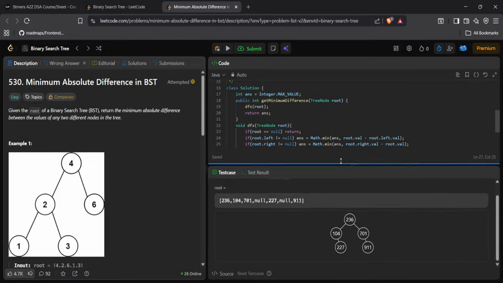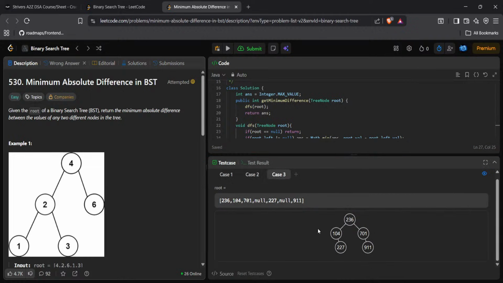Okay, let's see why we are going to get 9 here. The difference between 9.